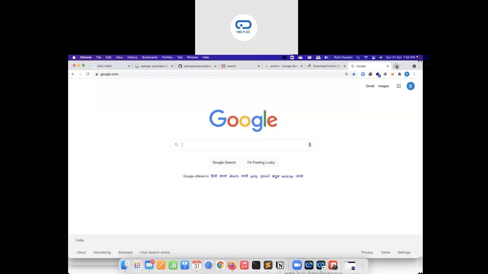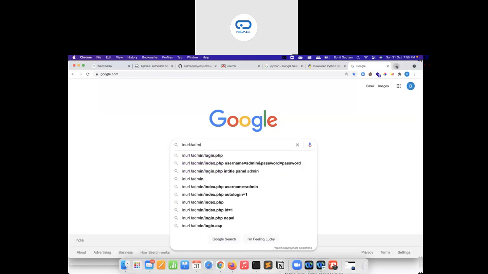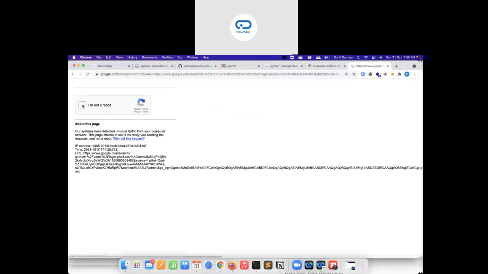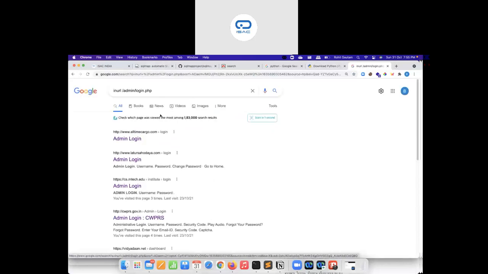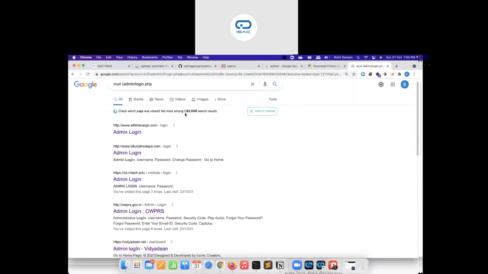So let's say I want to identify login pages. I'm going to say inurl:/admin and login.php, and hit enter. You may get a message like this, but that is fine. You guys can see over here, this is a special Google Dork query that says in the URL of the website, if it matches this specific endpoint, that is admin login.php, then it should give me the results. You guys can see we have got these many results.